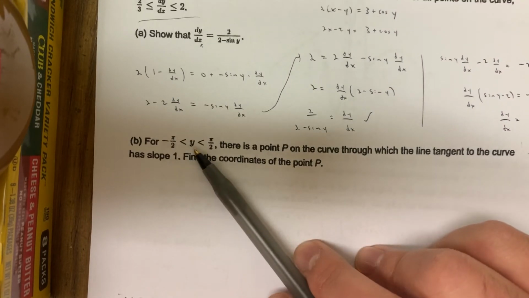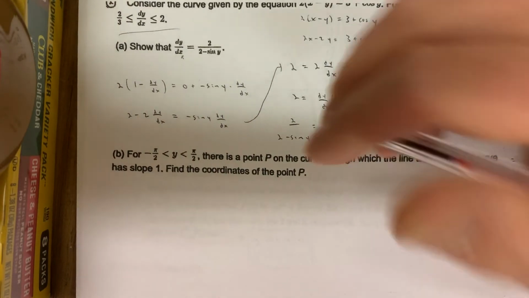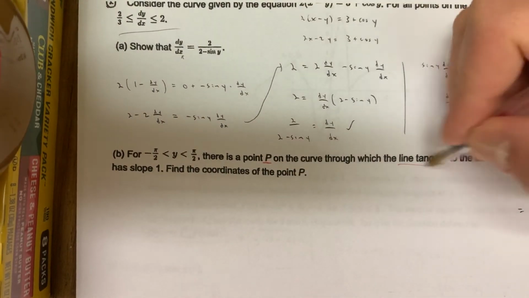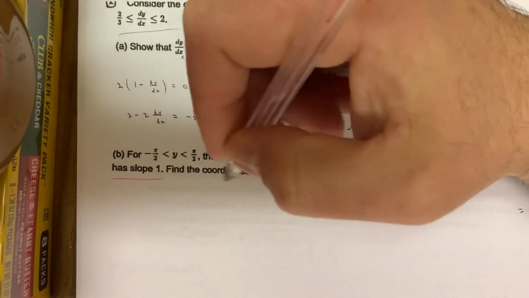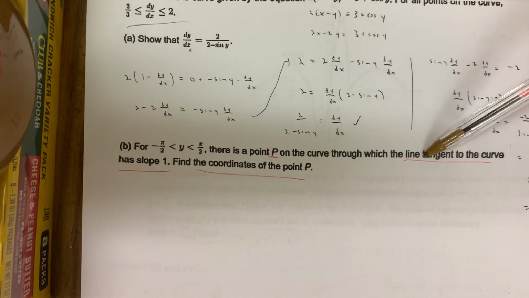Now they tell you for y from negative pi over 2 to pi over 2, which is going to be important. There is a point P on the curve through which the line tangent to the curve has slope 1. Find the coordinates of point P. This is popular with these types of problems, which don't show up all the time, but it could on your AP exam. They'll tell you what the slope of the tangent line is.